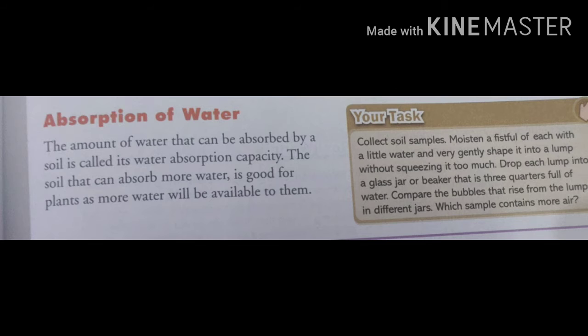Next, third property of soil is absorption of water. Okay, the amount of water that can be absorbed by the soil is known as its absorption capacity. And soil that can absorb more water is good for plants as more water will be available to them. Okay, keep in mind there is a difference between percolation rate and absorption.